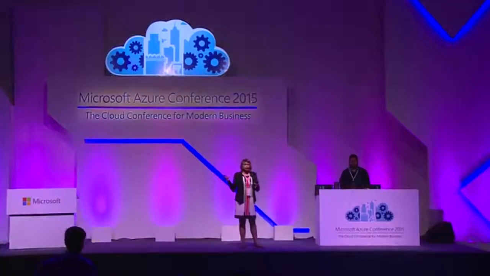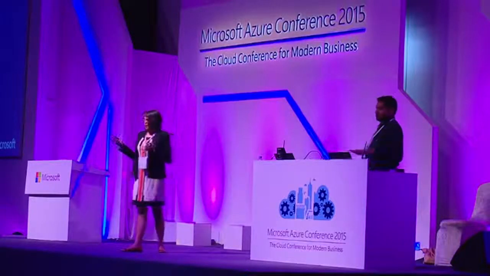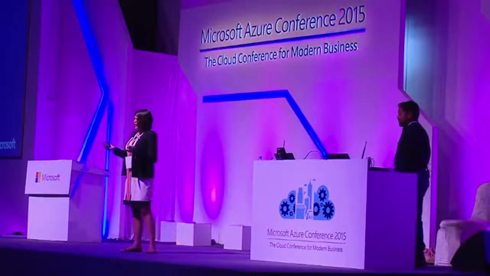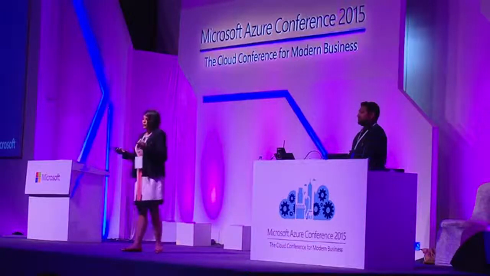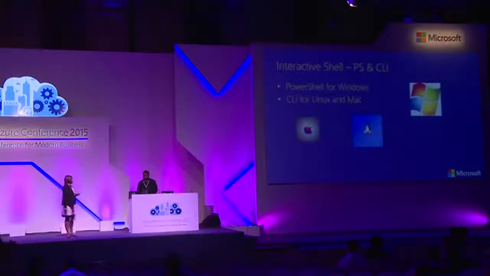So let's look at what automation options we have. There are 4. One is PowerShell and Azure CLI scripting, and I'd request Nasser to take us through that. Then the REST APIs, which are the core of the entire Azure cloud platform. Everything works around REST APIs. And there's the interesting part of extensions, how you can not only deploy, but also upgrade, maintain and upgrade apps, everything in an automated way, and Azure Automation, what it is. So perhaps, Nasser, you could help us with the interactive shell.